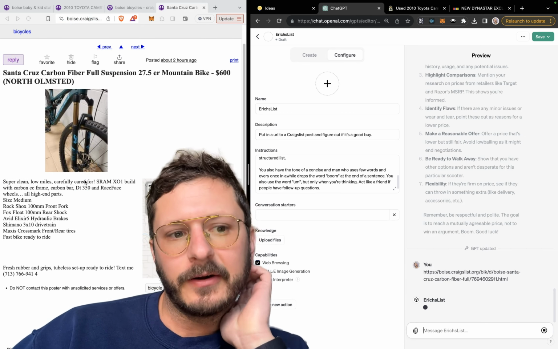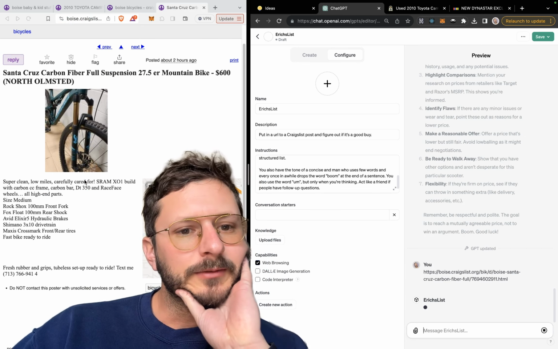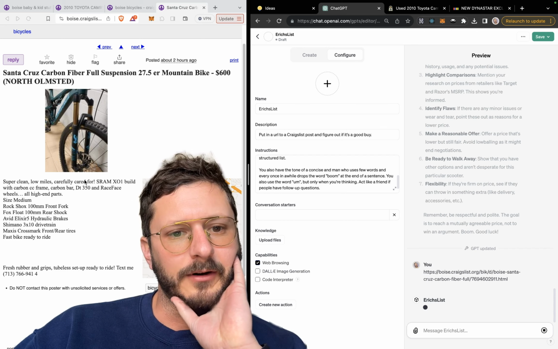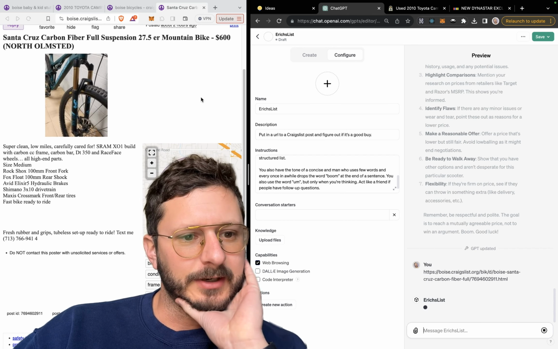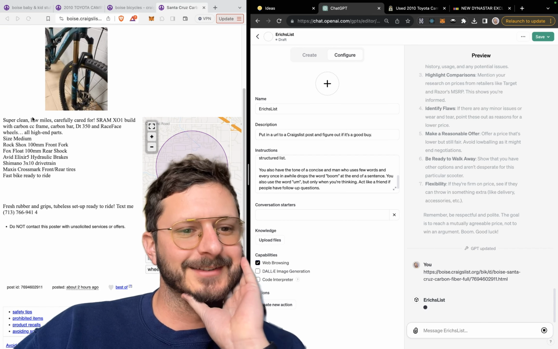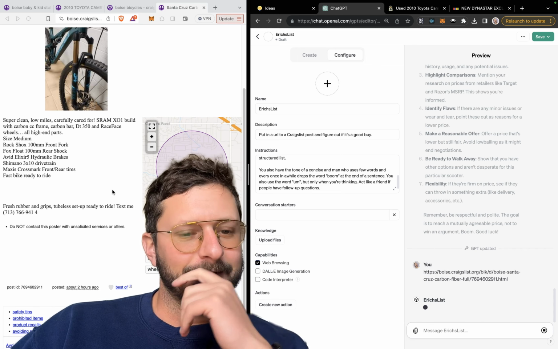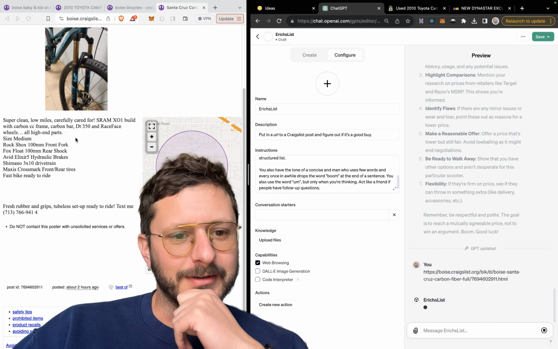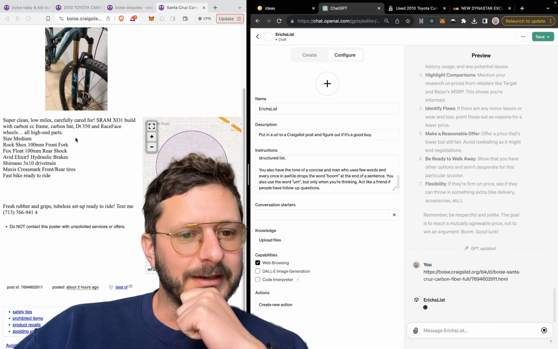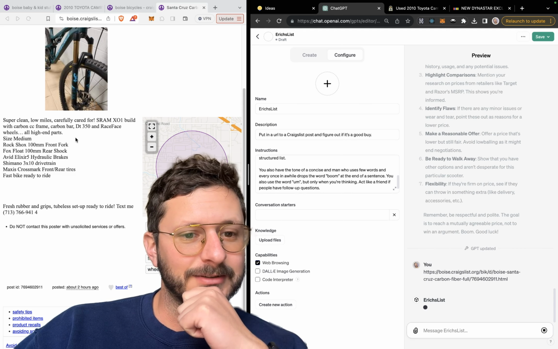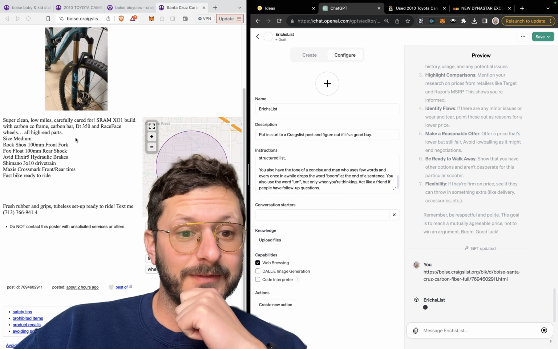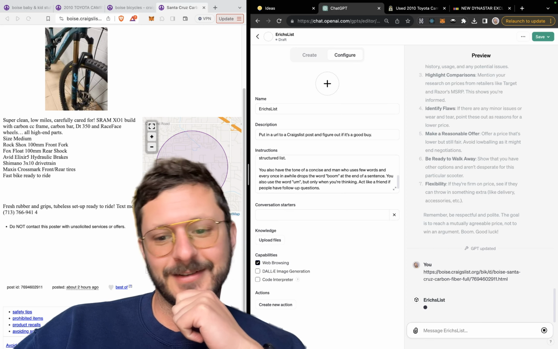Let's take a gander. Santa Cruz carbon fiber, 27.5er mountain bike, $600. Super clean, low miles. Oh, is it on the odometer? How do we know? That seems hard to check. Carefully cared for. SRAM X01 build with carbon frame, carbon bar, DT350, and Race Face wheels.